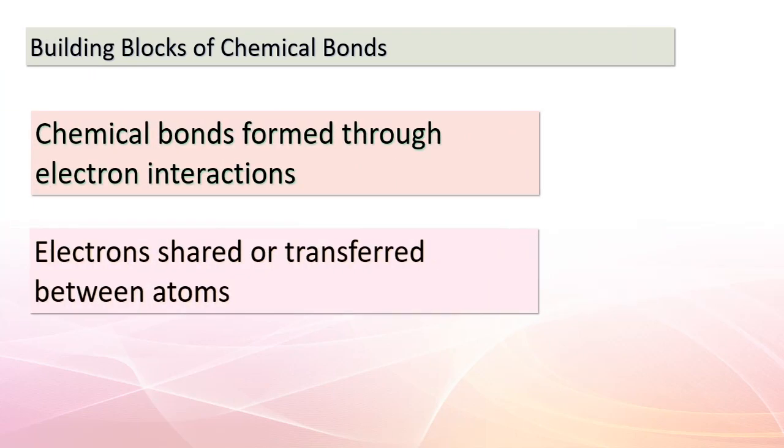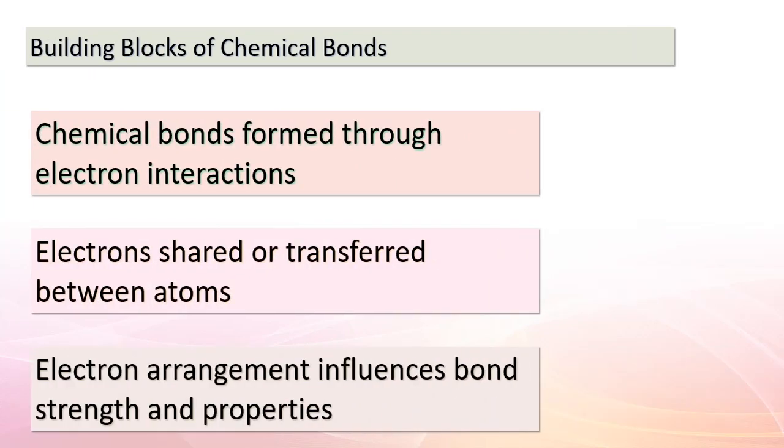Greetings, inquisitive minds. Let's now piece together the fundamental elements of chemical bonds. Chemical bonds, the glue that holds compounds together, are forged through interactions between electrons. These interactions involve the sharing or transferring of electrons between atoms. The manner in which these electrons are shared or transferred determines the strength and nature of the bond.